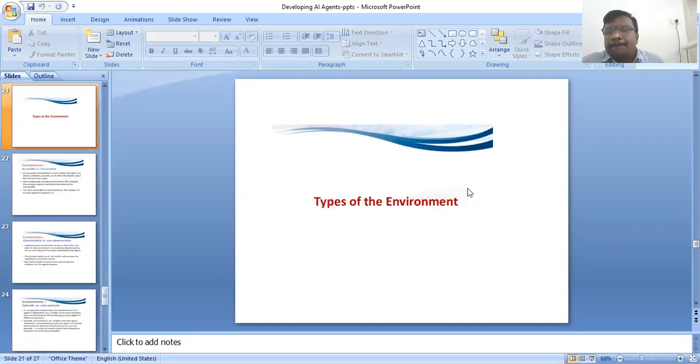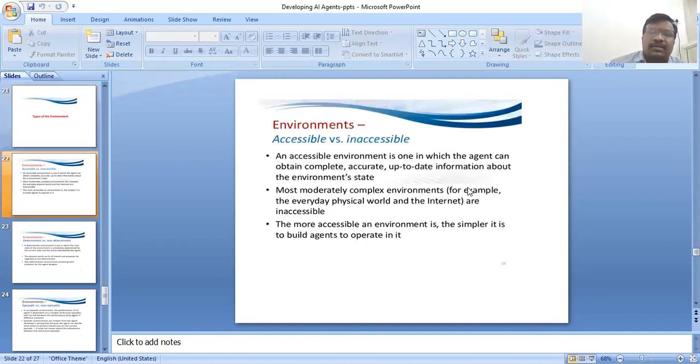Now we are discussing the types of the environment. First, accessible versus inaccessible. An accessible environment is one in which an agent can obtain complete, accurate, up-to-date information about the environment's state. Up-to-date information is the accessibility.